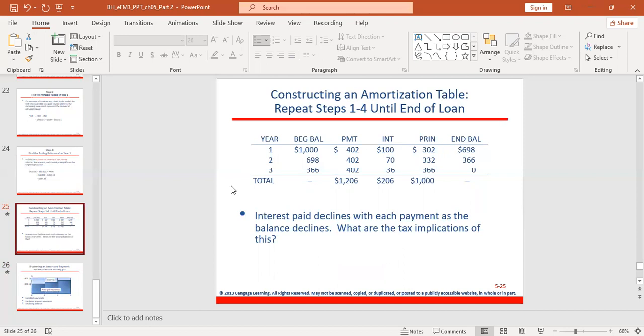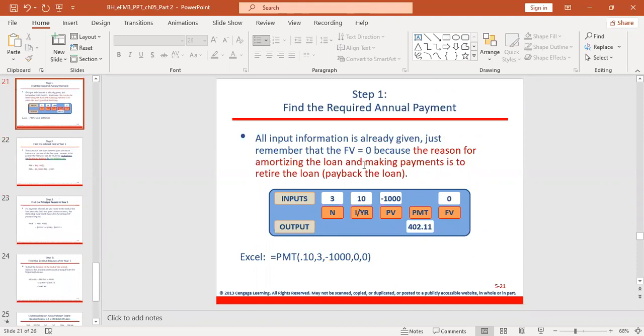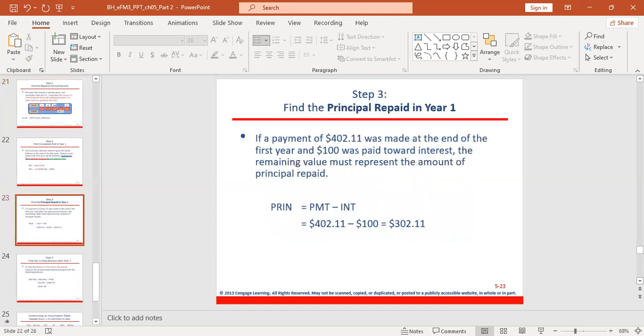No, doctor. All right. But remember, sometimes the period may not be year. Sometimes it can be monthly, month 1, month 2, month 3, month 4, month 5. So in this case, don't need to panic. It's still the same process. The only difference is if it is monthly, then you have to calculate the effective annual rate. Remember, I showed you, if the frequency of compounding is monthly, then you need to find the effective annual rate. So you replace this one with the effective annual rate. Then you can find the PMT. And once you get the PMT, then the process will be the same.